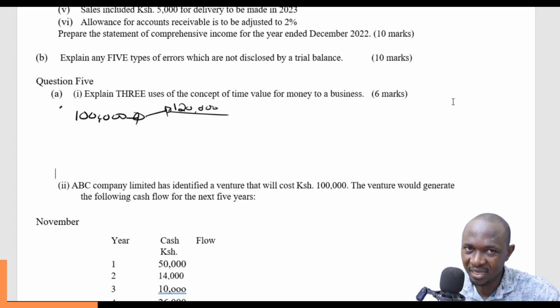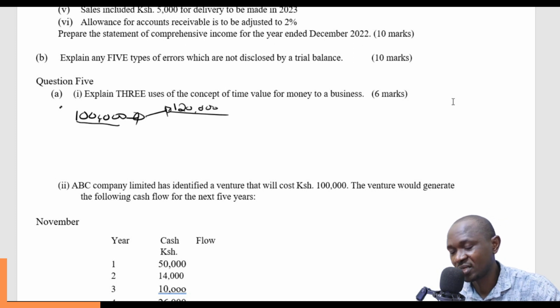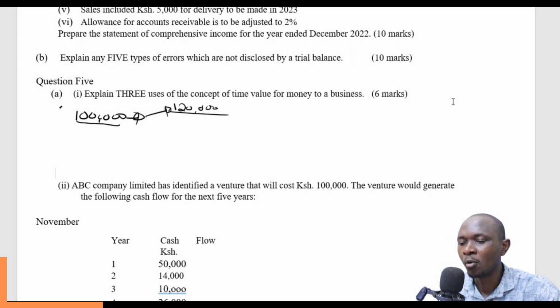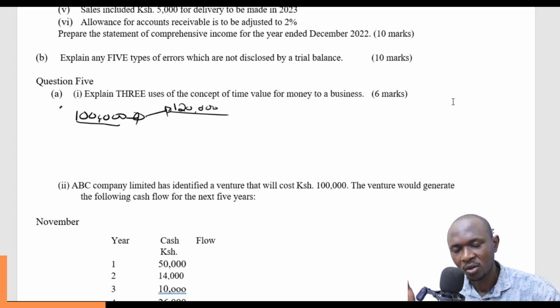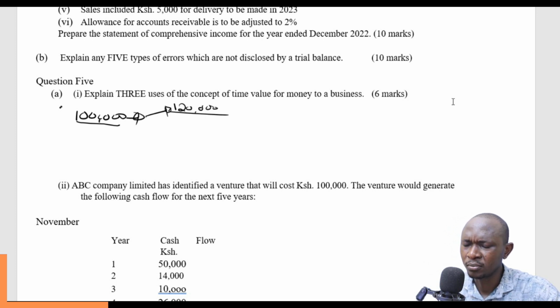This is the nature of money. Money creates itself. So by virtue of me having this money, I'm in a position to multiply it to a greater value.